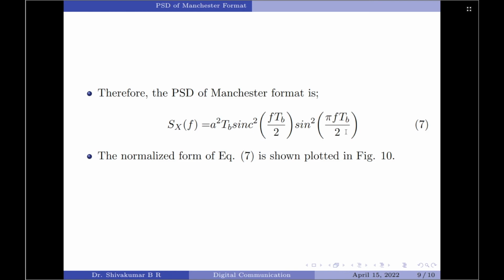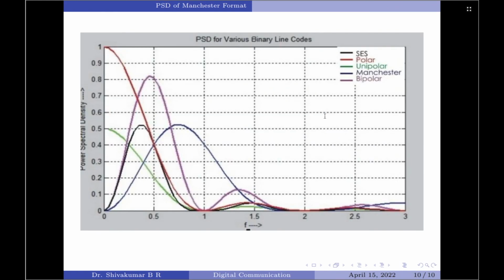Before I end this video, I would like to show the normalized form of this equation 7, which is plotted here. We are looking for the Manchester format, and the Manchester format is shown here. So, this is the normalized part of the power spectral density plot for the Manchester format. Right. With that, we have come to the end of this video.